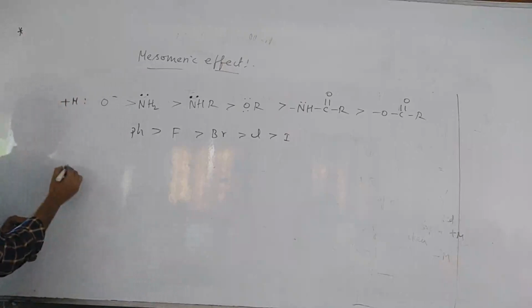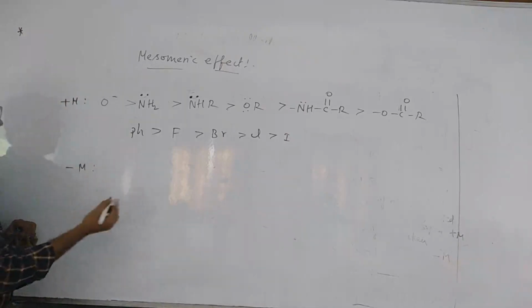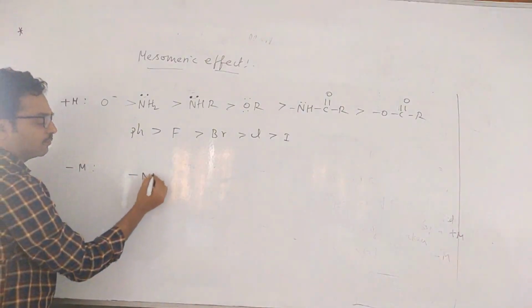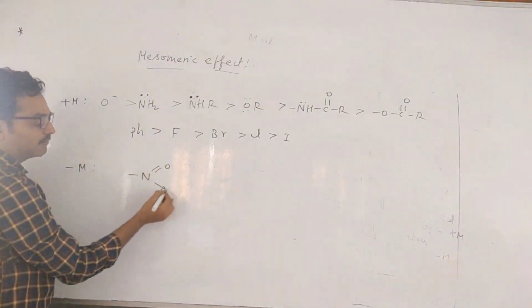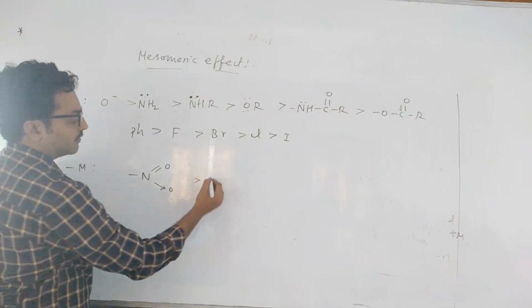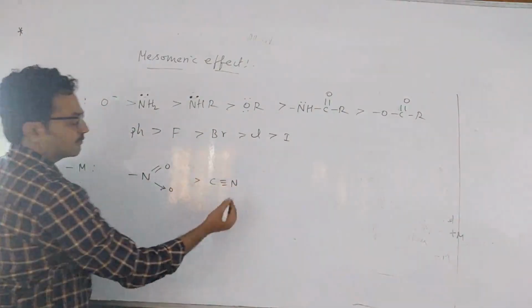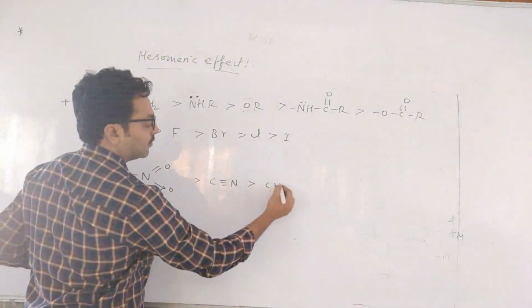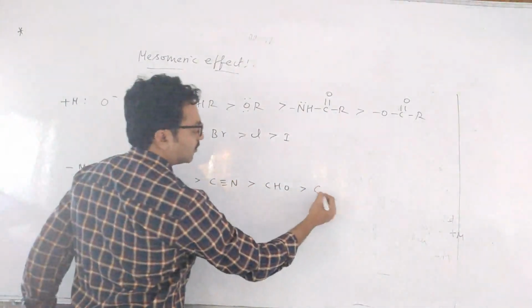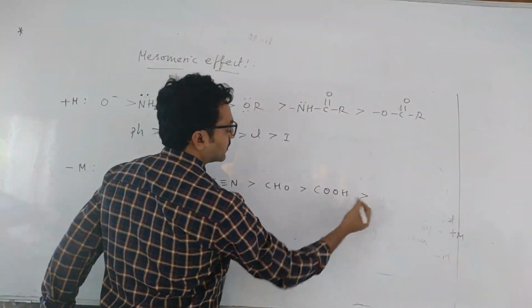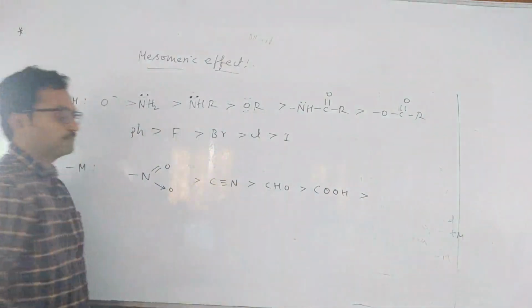They will give electrons. And what are minus M affecting groups? NO2 group, they will withdraw. CN, CHO, COOH group, these are all withdrawing groups.